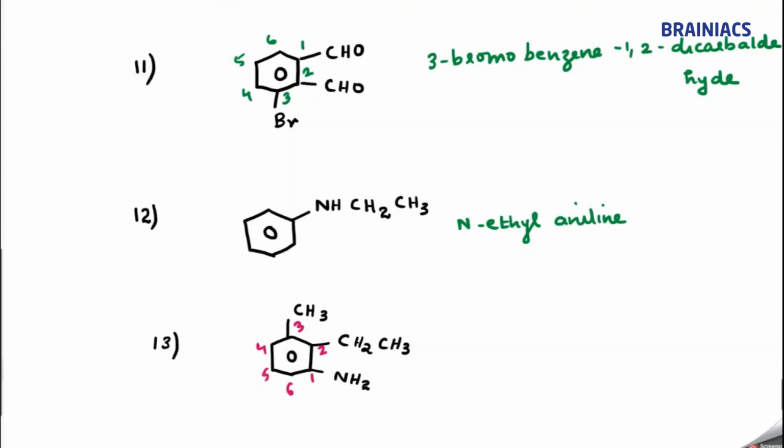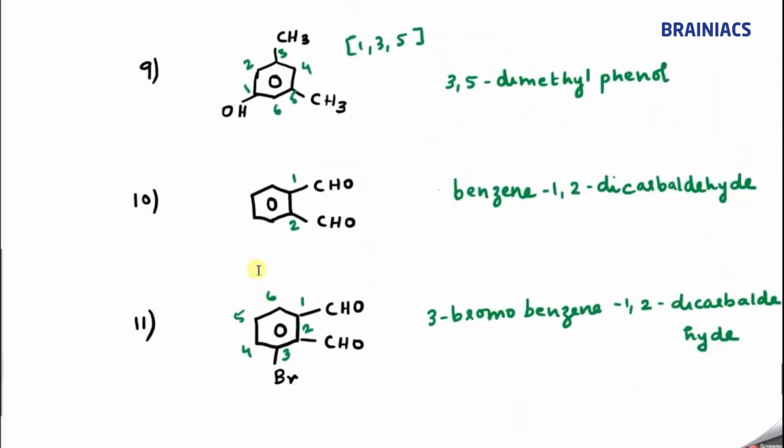So what can be the name of this compound? Can anybody tell? So almost we have done everything. So I can say you have ethyl and methyl. So let's start with 2-ethyl. Then comes 3-methyl. Then there is nothing else, aniline is there. That's it. So 2-ethyl-3-methyl aniline. So I hope you have understood all the possible questions that I have explained before you.